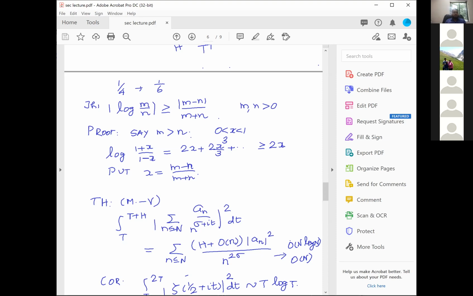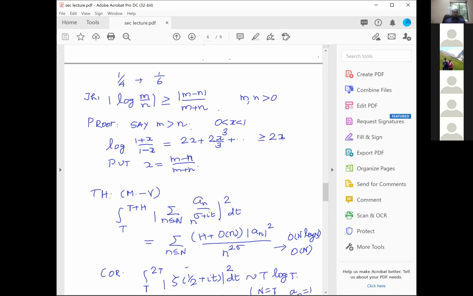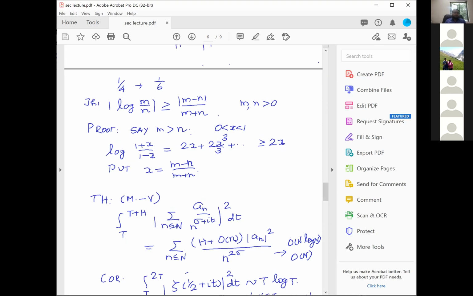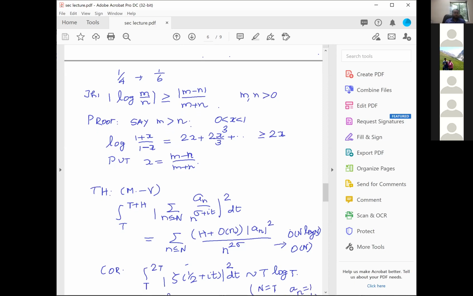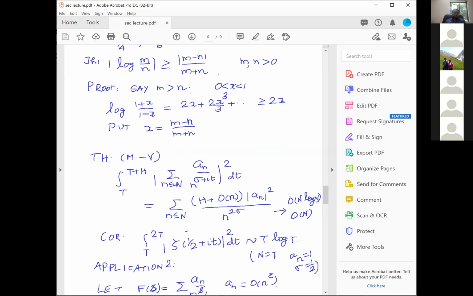This is something you will be using. I mean, there are many times when this particular inequality is very useful. Okay. And now we want to give one more application of that. And before we give the application, this application depends upon the